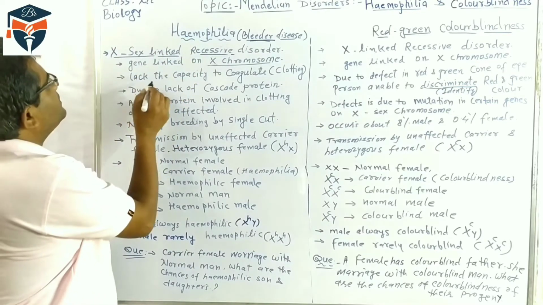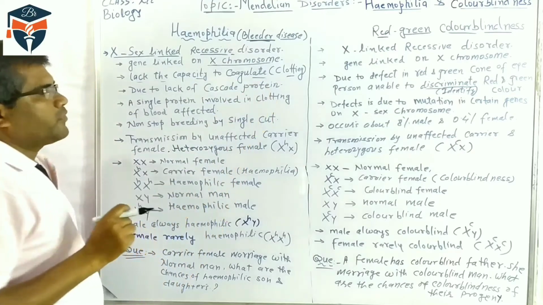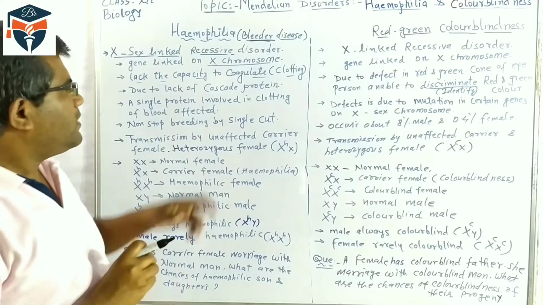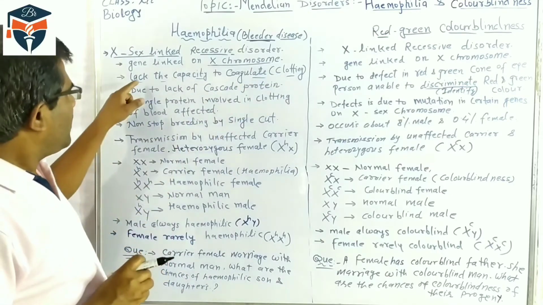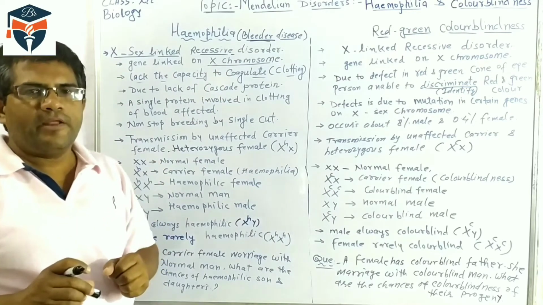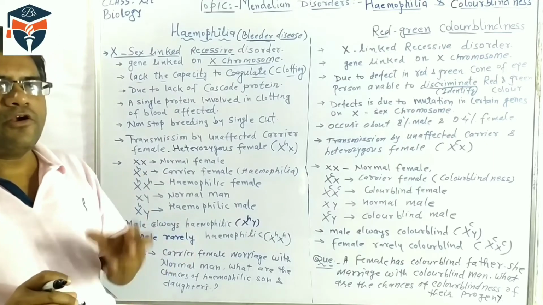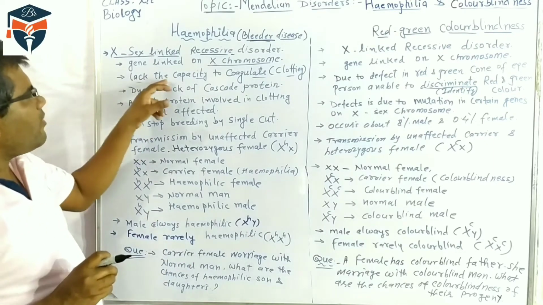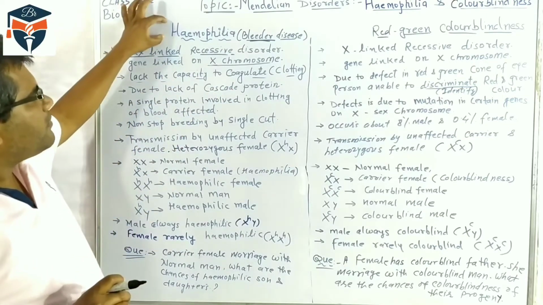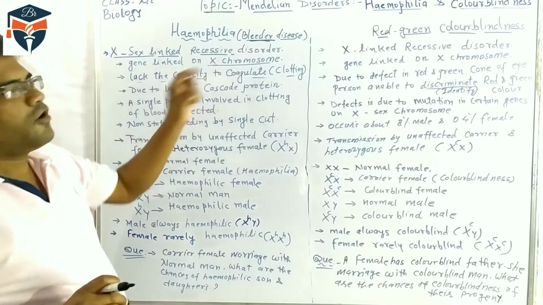And hemophilia is the lack of capacity of coagulation or clotting. So what is this disorder? In this disorder, the blood does not clot. If some injury takes place, then generally the blood clots. Coagulation occurs, clotting occurs, but in hemophilia there is a lack of the capacity of coagulation, so the blood of the patient does not clot.